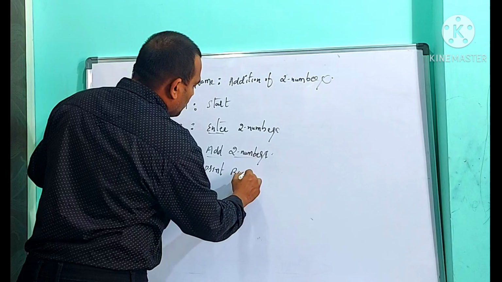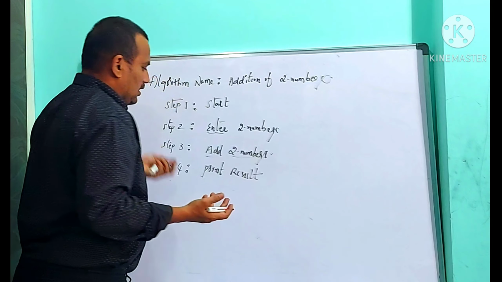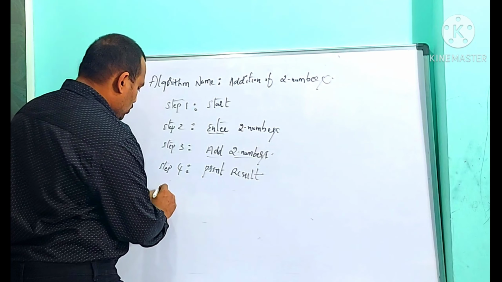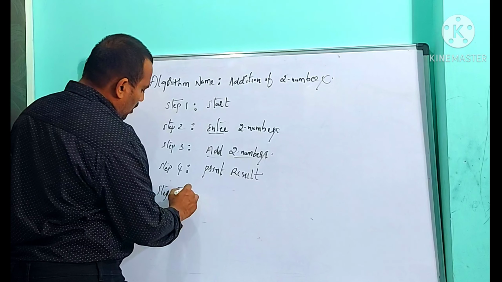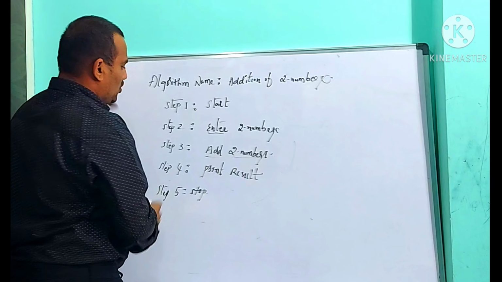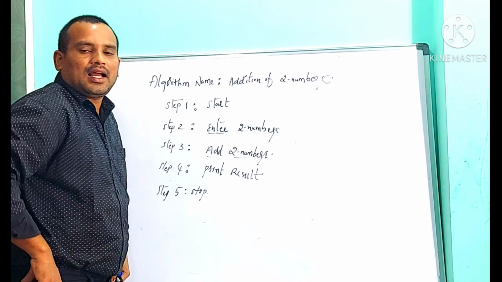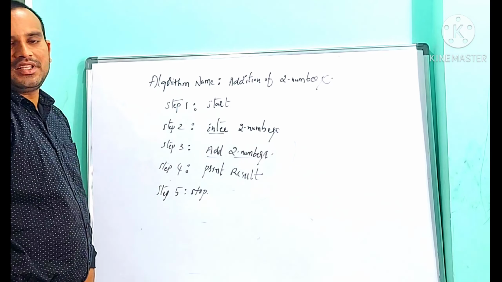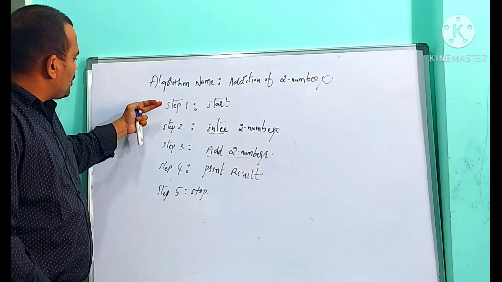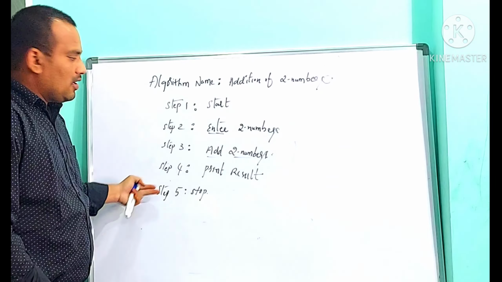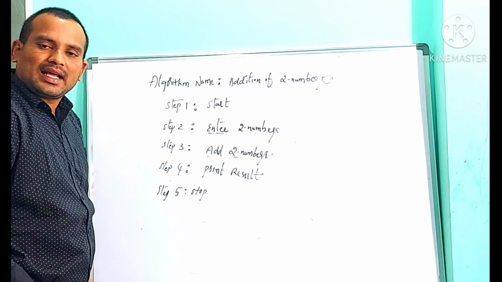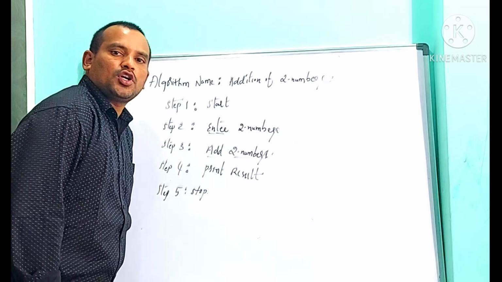Print result. I got the result. Anything else to do? Nothing to do. So finally, what I need to do? I need to stop the process. So this is called writing an algorithm. This is a way of writing an algorithm. Algorithm is a step-by-step procedure for solving any kind of problem. While writing an algorithm, we need to follow some notations.